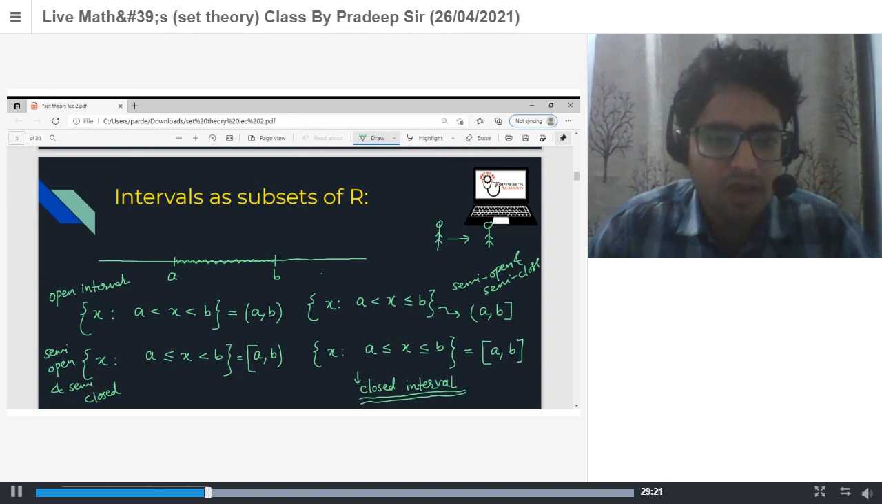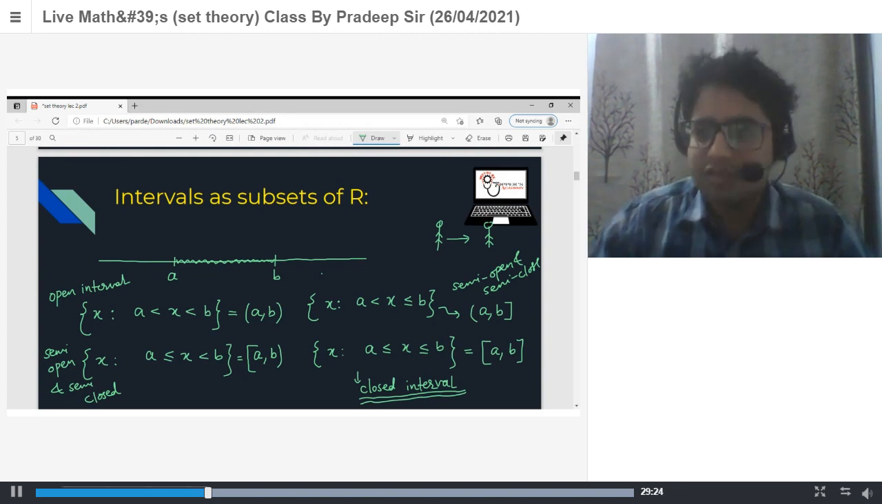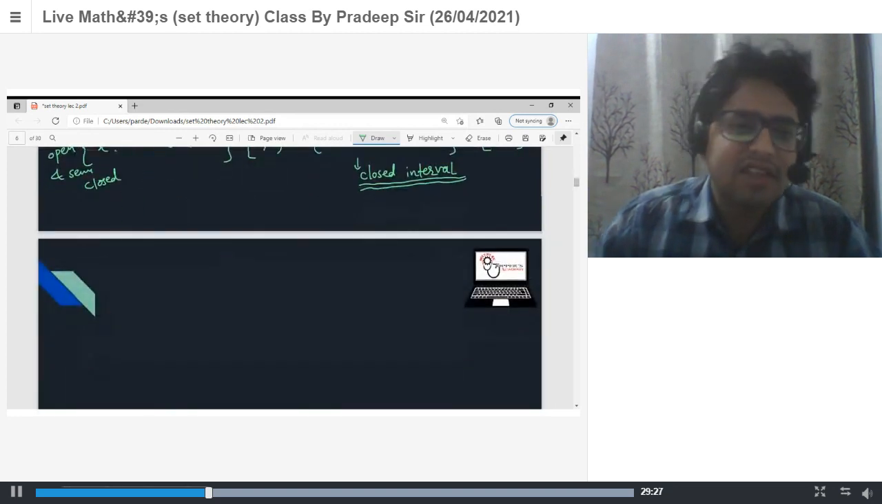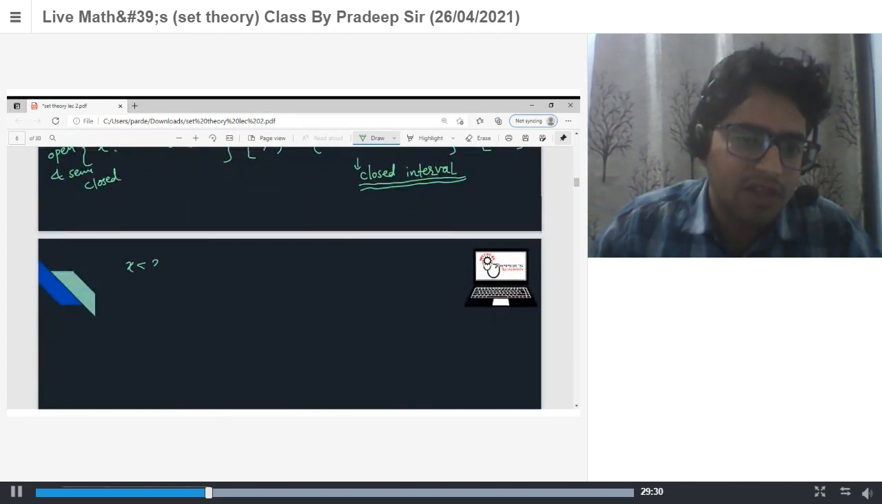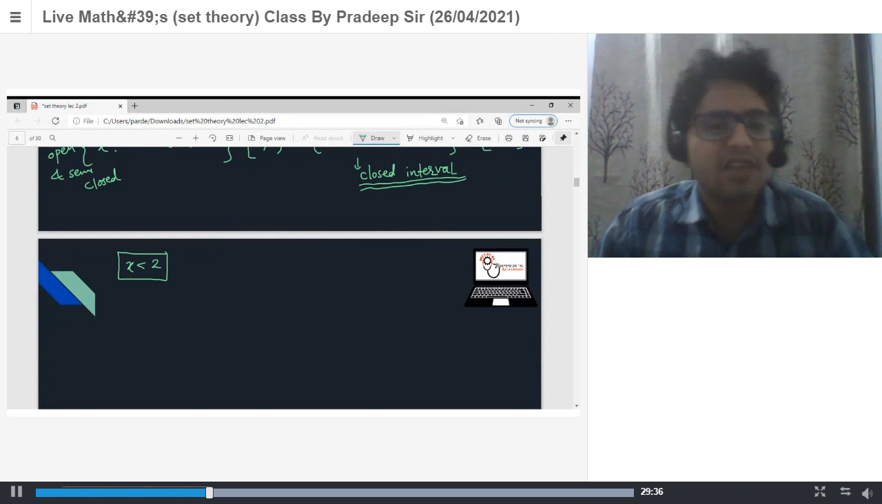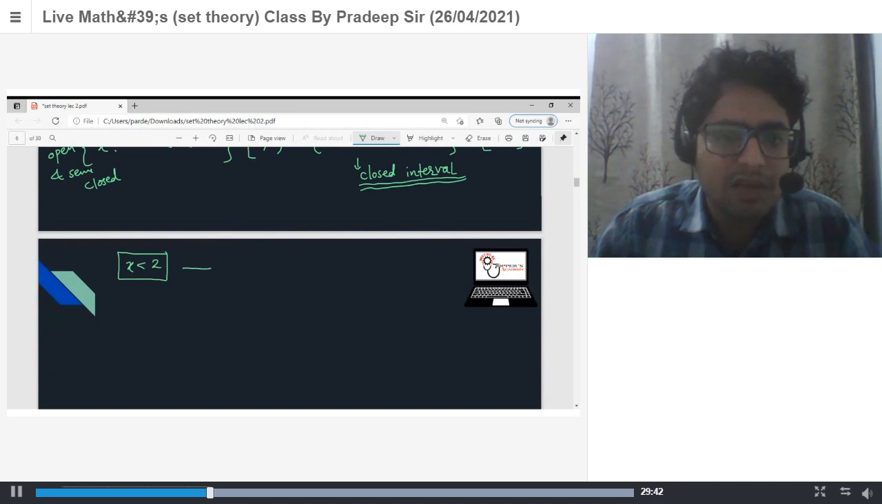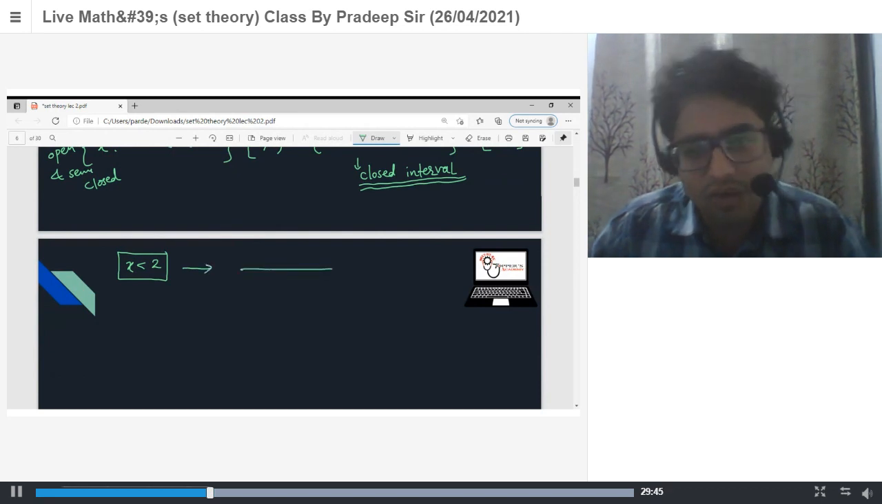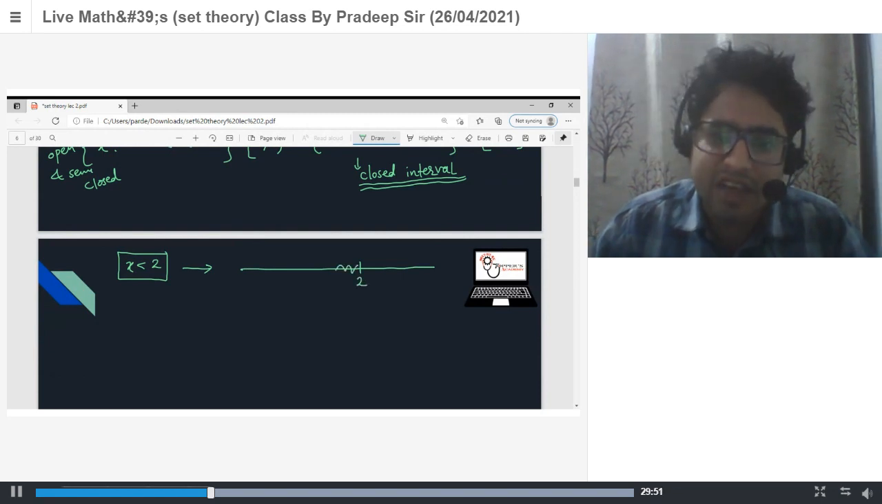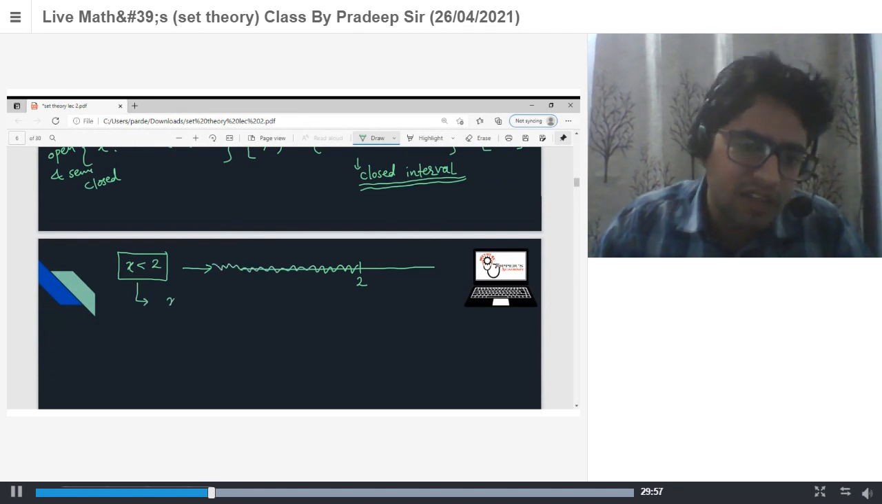Sometimes we have x less than 2. This is an inequality, known as a strict inequality. It means x can take any value lesser than 2. Yes or no? So this can be represented as, if this is your 2, x can take any value less than 2. So this can be written as x belongs to minus infinity to 2, both open. Yes or no?